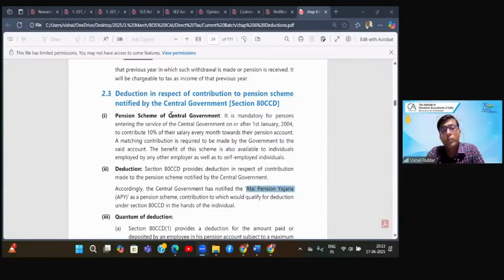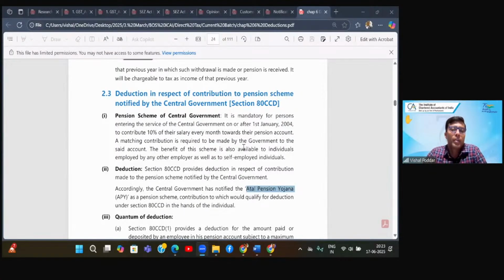Now, originally, if I'm not wrong, this scheme was started somewhere in 2004. At that time, this scheme covered only the employees of the central government. Then the scheme was extended to employees of state governments. Then it was extended to all employees.